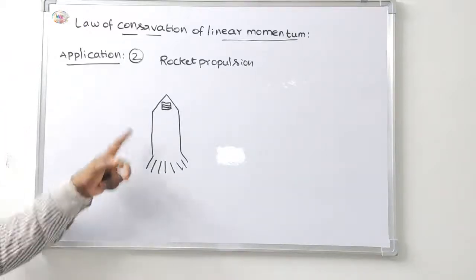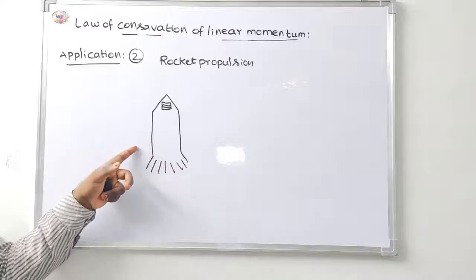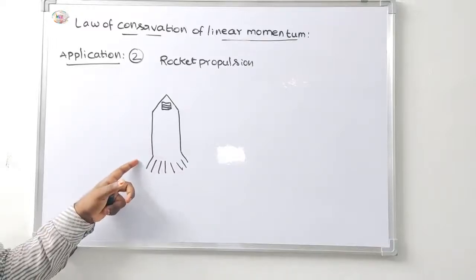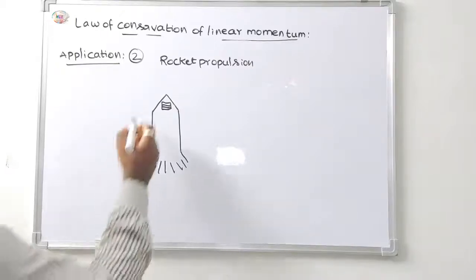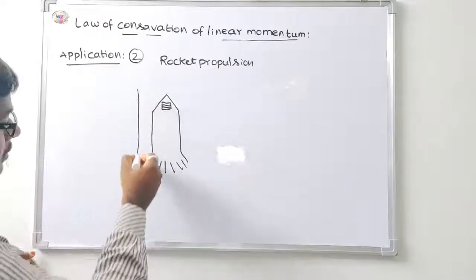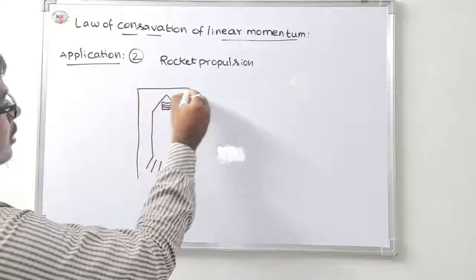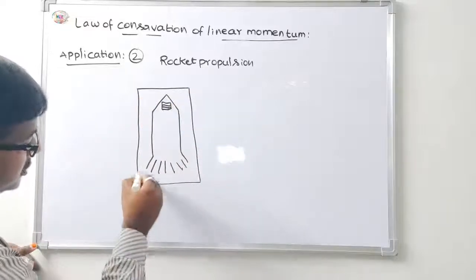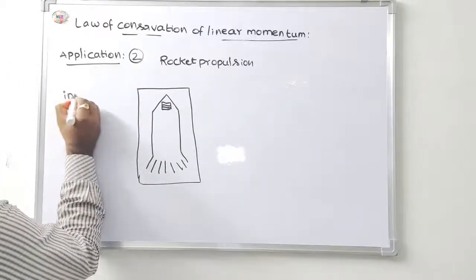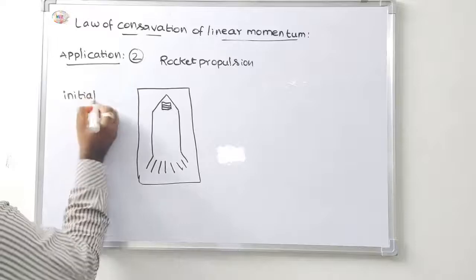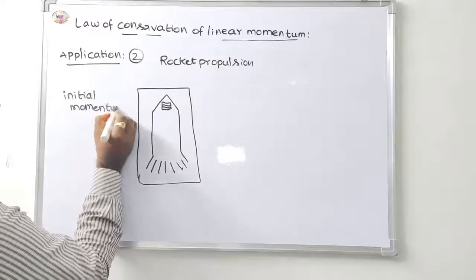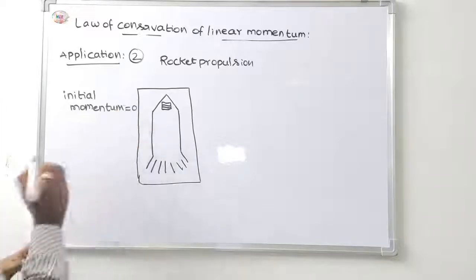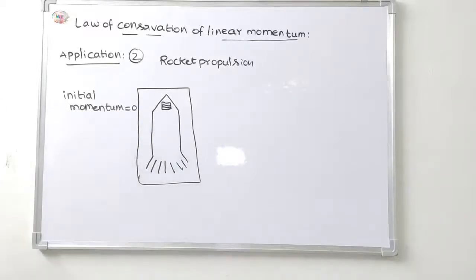The initial momentum of the rocket on its launching pad is 0. It is situated on the launching pad. The initial momentum is equal to 0.